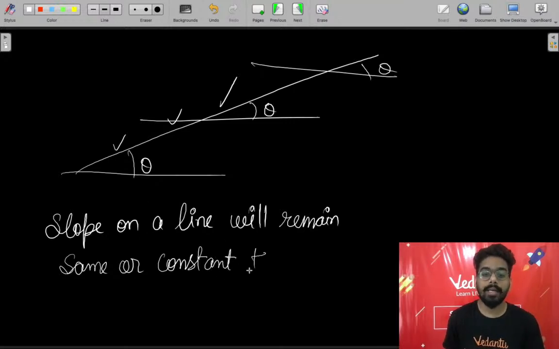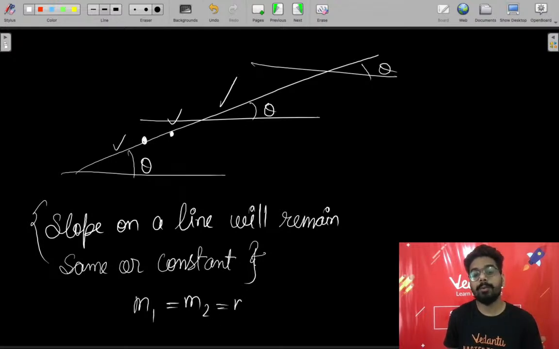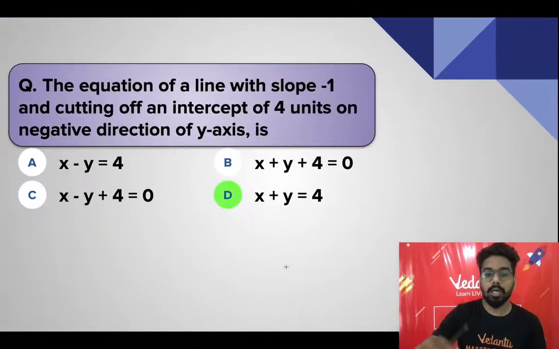Okay, you can write down the points, and the others will also write. This means I can say that for any two points, if I calculate the slope between them, it will remain the same. M1 equals M2 equals M3 if we are calculating the slope on the line. Is that clear, Sanya? And your correction will be done.